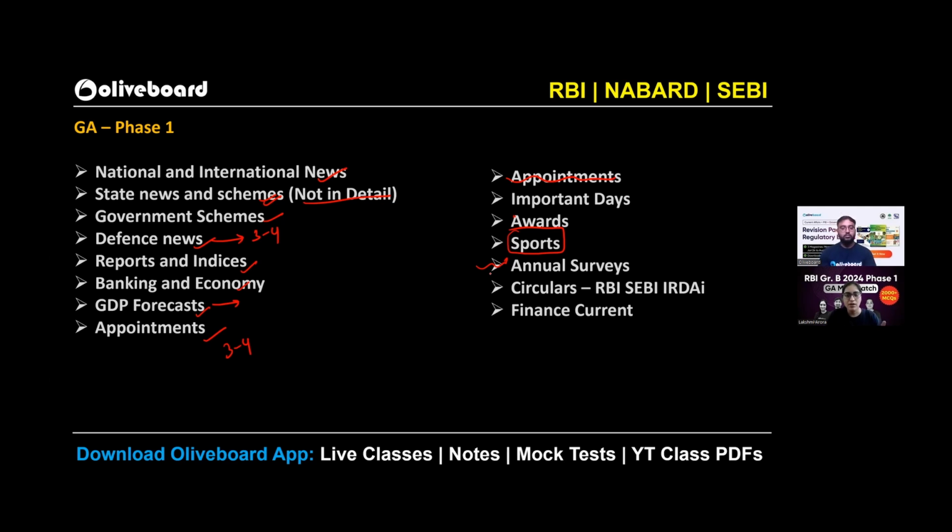Economic survey, very important. Again, RBI annual report, yes. Apart from that, financial stability report, all these surveys which were there in news, in the couple of months, 5 to 6 months, you have to cover it. RBI circulars, as I've already told you, last year 15 to 17 questions straight from RBI circulars. That's what the importance of circular is. Lastly, finance current affairs and finance related news, business, sometimes your Business Standard, Business Times, Economic Times, they cover certain news that you have to cover.